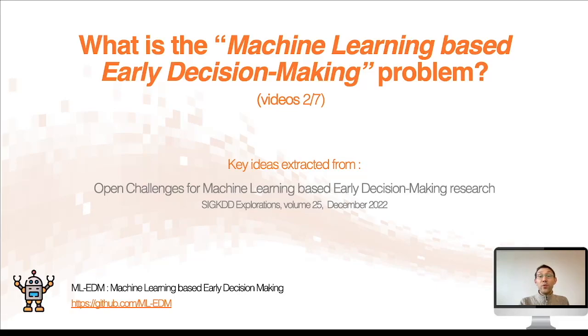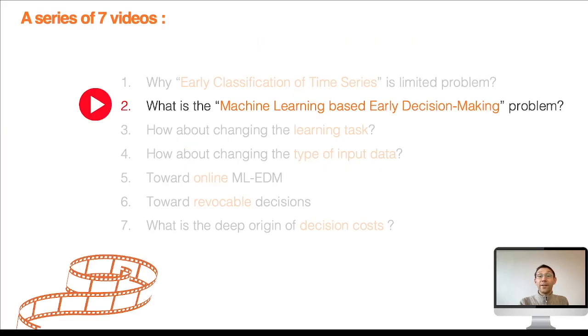The following video presents the general problem of machine learning-based early decision making. This is the second issue of a series of 7 videos which present the main ideas of the founding papers of this new research area.